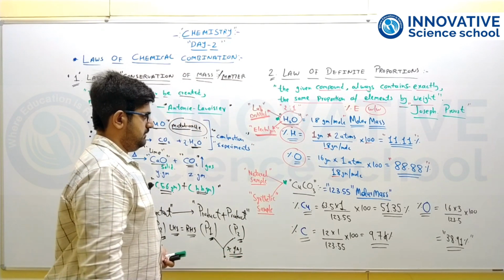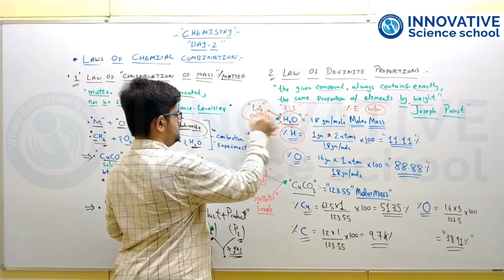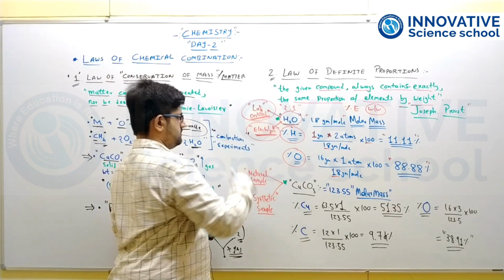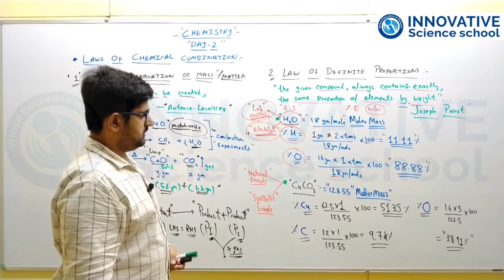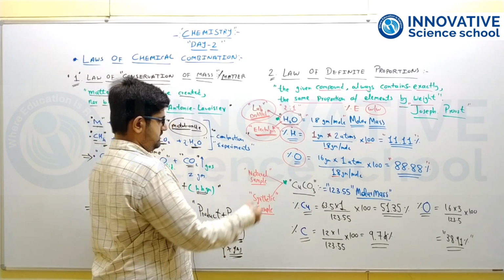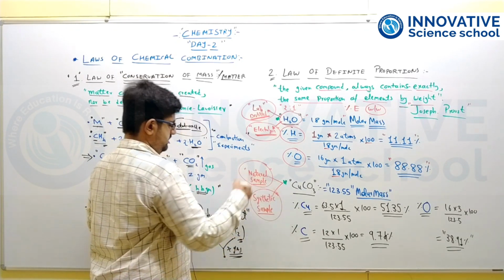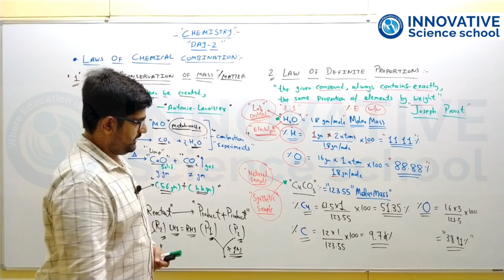So this law can be proven: any compound always contains exactly the same proportion of elements by its weight, meaning the sample can be obtained from any of the different methods, or it is produced by any of two or more different methods, it would have the same composition. And even you can say either the sample is naturally present or it is synthetically produced in the laboratory.